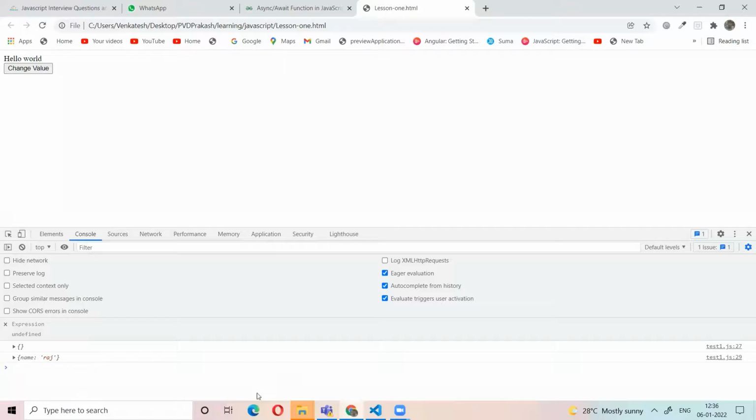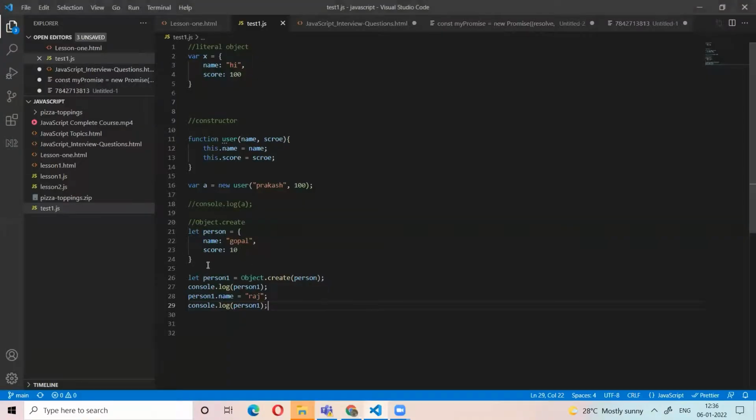So we can create an object based on this reference. Based on one object, we can create a new object using Object.create.